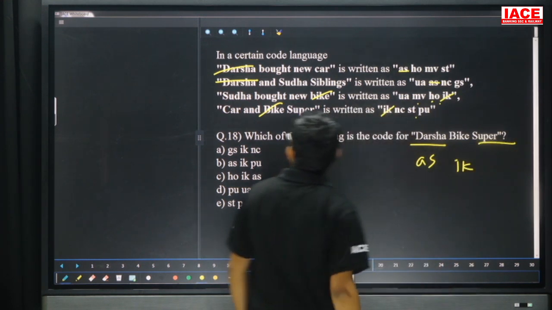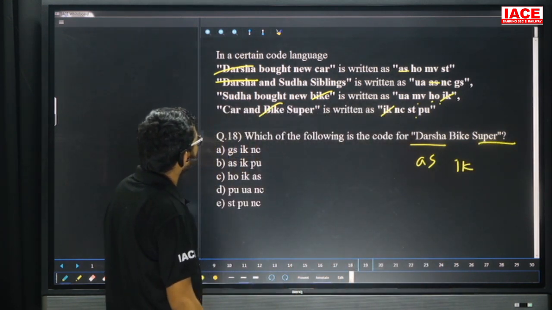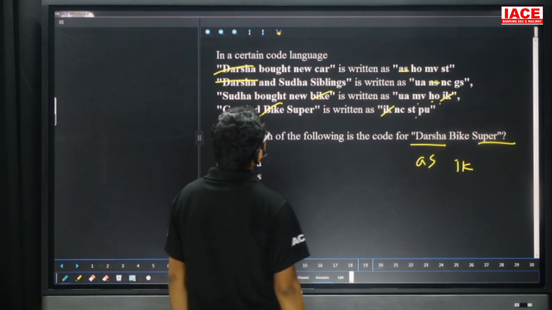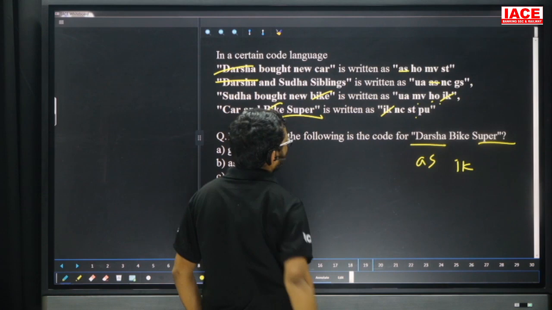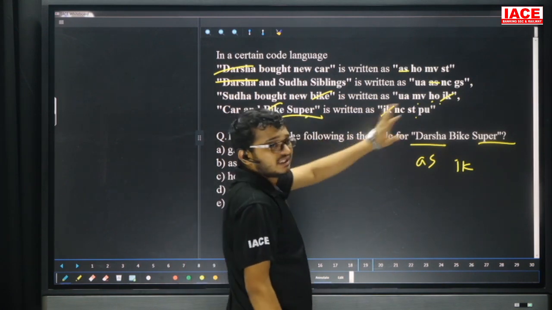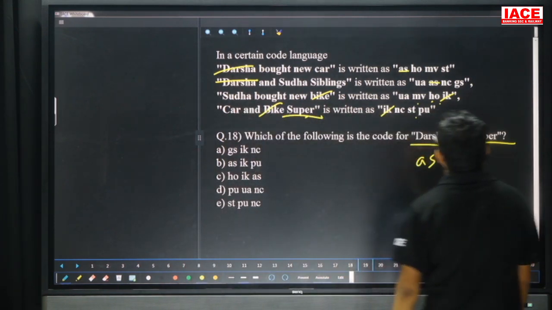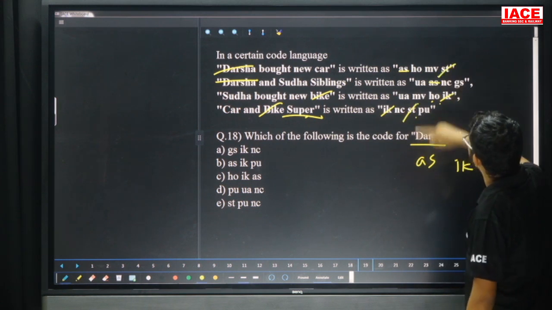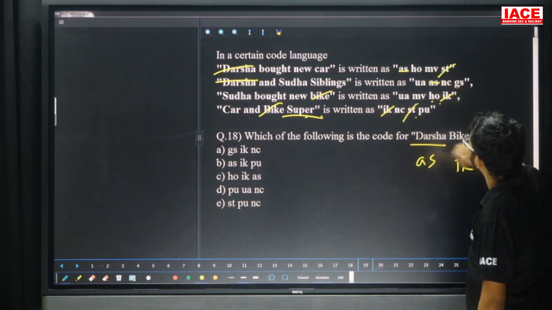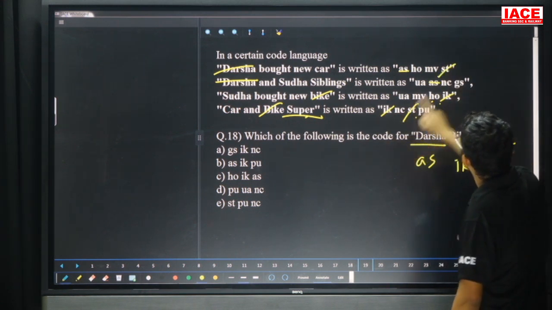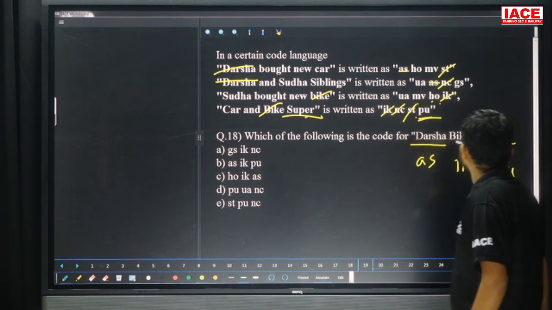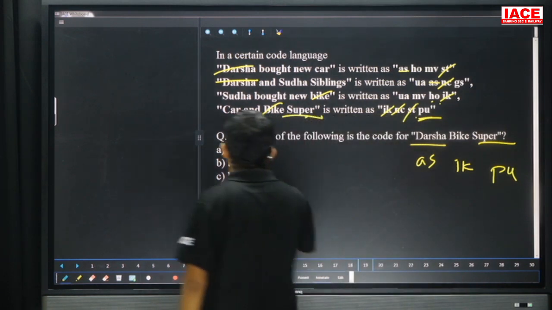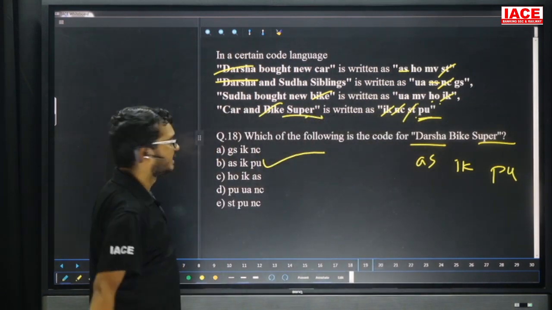Next one, super. So friends, check here, super is present in which line? See here, super is present in the first line, second line, third line, only the fourth line has only super, only information, then only code. Friends, check here, only code means now ST is eliminated. Next one is NC. NC is eliminated, then only code is what? PU. That means the answer is what? ASIKPU. Answer is option B. Question number 18, option B.